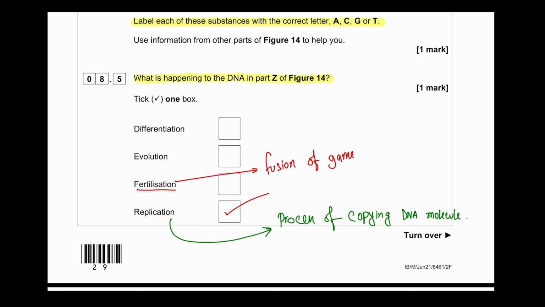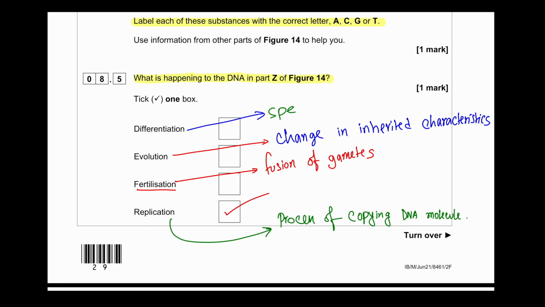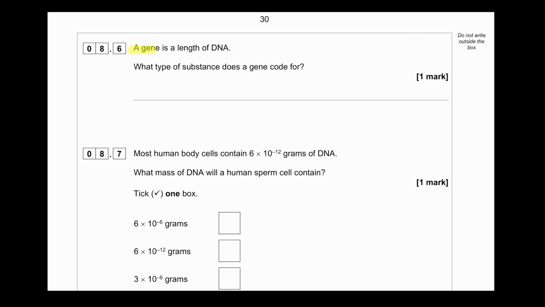Fertilization is the process of fusion of gametes. Evolution is the process of evolving, so going from changes that occur within a particular organism, we can say this is a change in inherited characteristics. And the process of differentiation is to produce specialized cells. Now, this specialized cell will be produced from a stem cell. That will be differentiation.